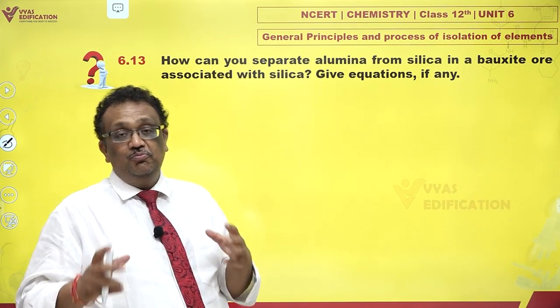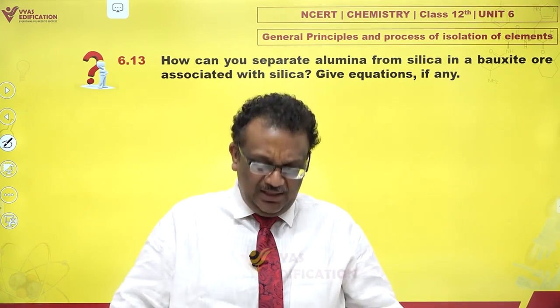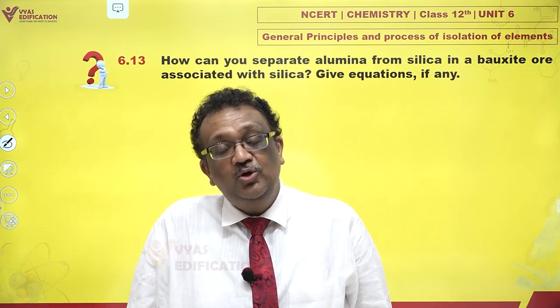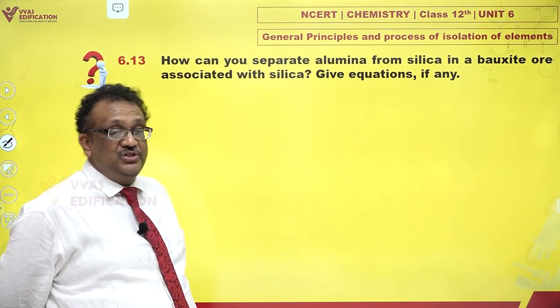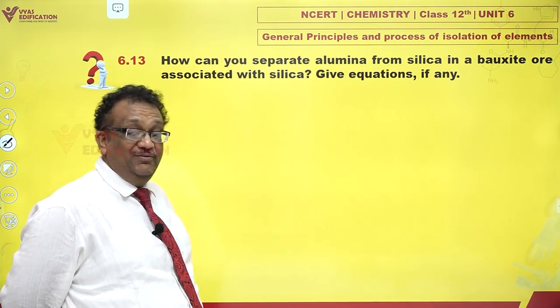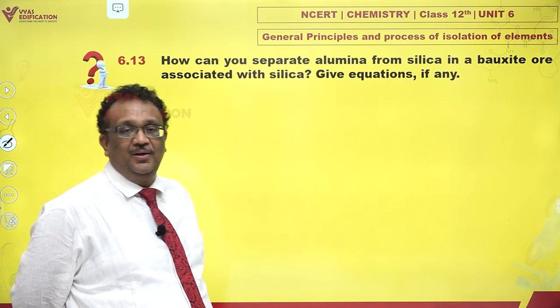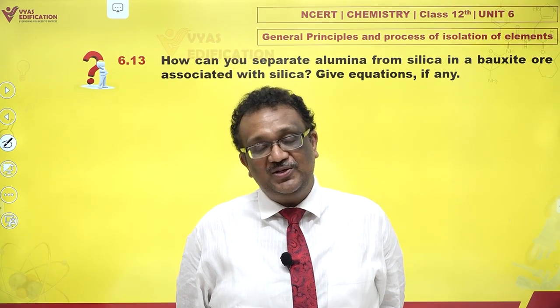Now, whenever you're going to mine any ore, you're bound to have silica. Silica is nothing but soil, so it's bound to be present. And the question says, how can you separate alumina from silica in a bauxite ore associated with silica? Give equations if any. Well, there are many methods. A very famous method is Serpek's method.